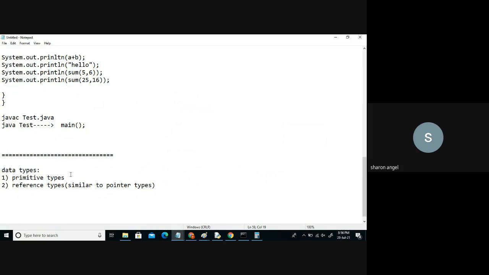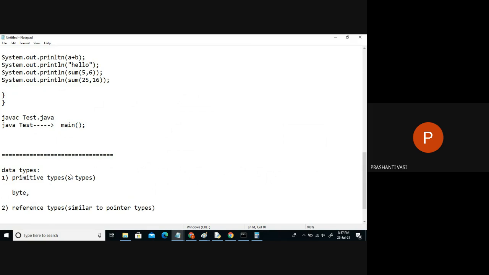Yes, ma'am. So in Java, there are 8 primitive types. It starts from byte, short, int, long. I'm giving it an order, smallest to largest, in numeric type, and then decimal values, float and double, char, and the last one is boolean.